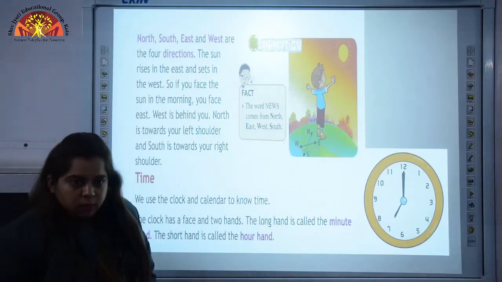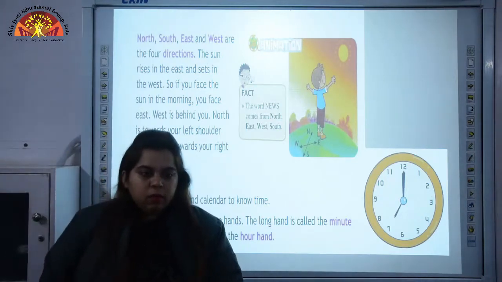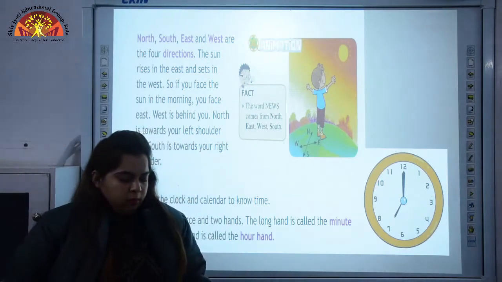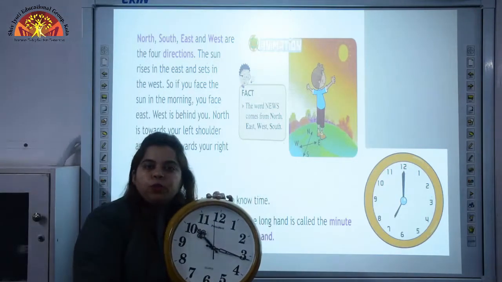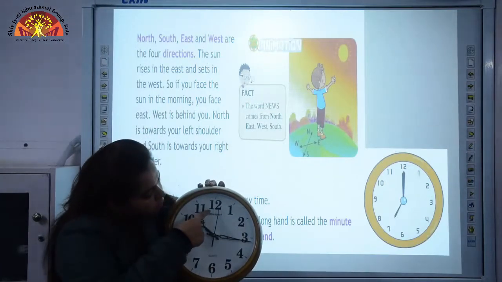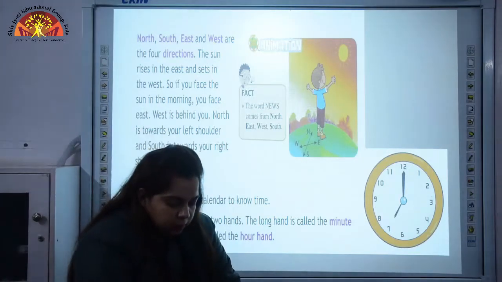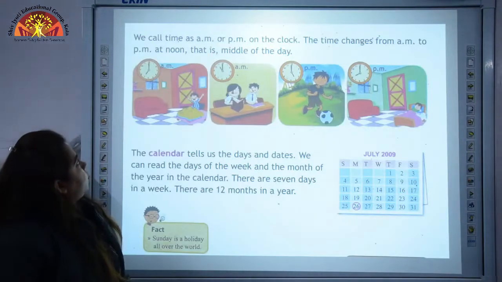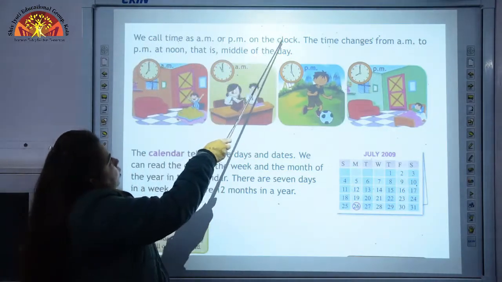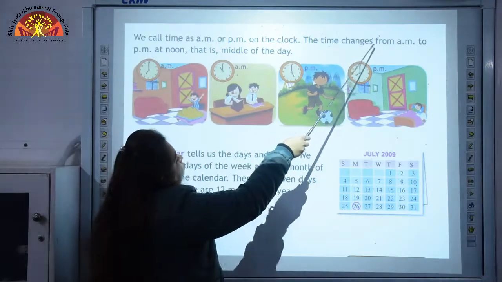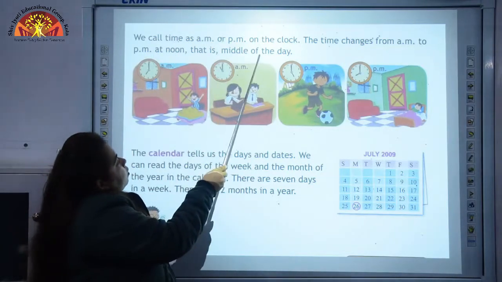This clock also has a third hand. Okay children, the clock which I showed you has a third hand also, and this third hand is called the second hand. Now let us move further. We call time AM or PM on the clock. The time changes from AM to PM at noon, that is the middle of the day.